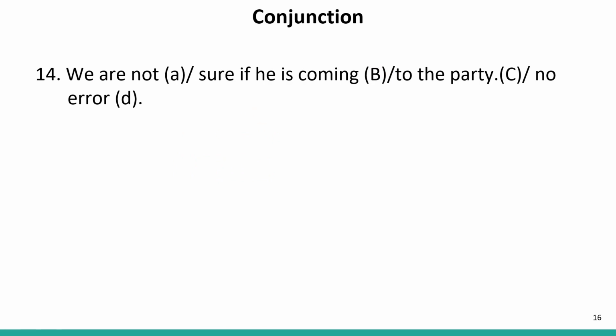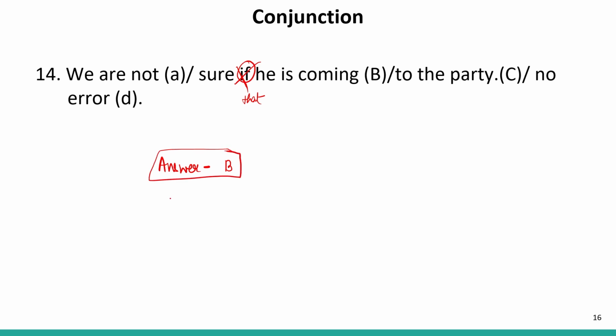We are not sure if he is coming to the party. Now the condition is a doubtful condition. In this case, when we say we are not sure, we cannot use if. We can use whether, or we can use that. In this part, this if word is not correct. It should be that or whether. So B is the correct answer. Answer is B. That B part contains the error.